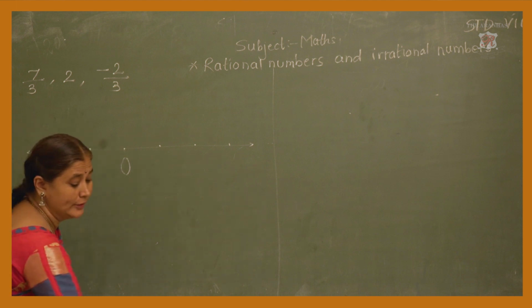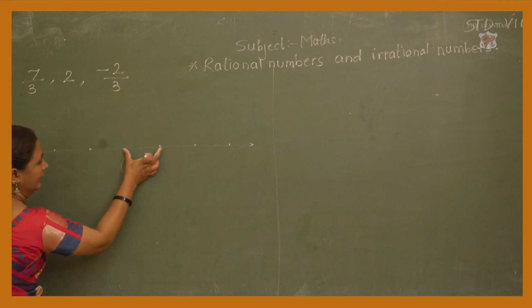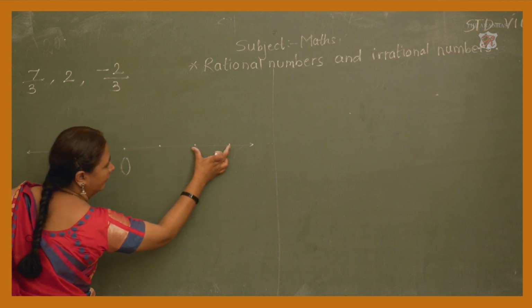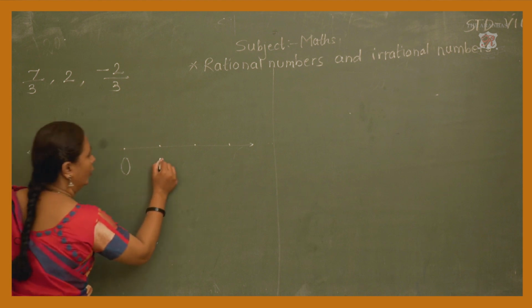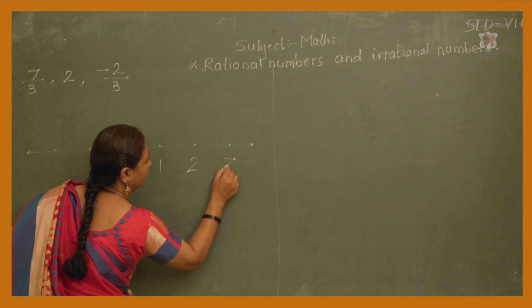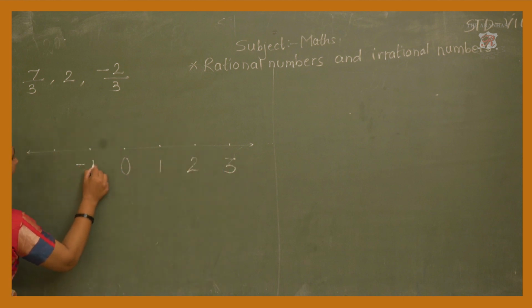Now, remove the scale and see. In each number there is an equal distance, isn't it? Now write 1, 2, 3 and this side -1, -2.